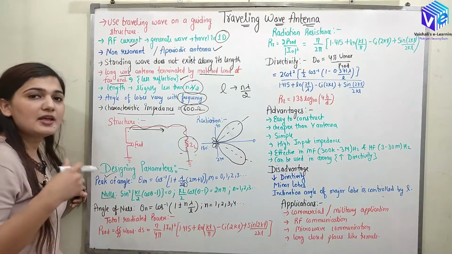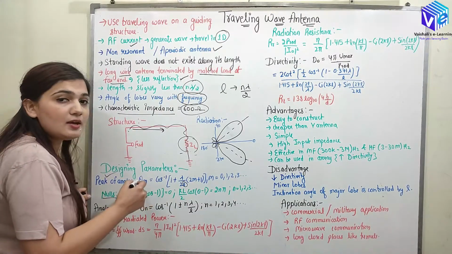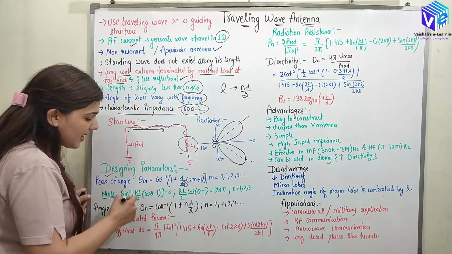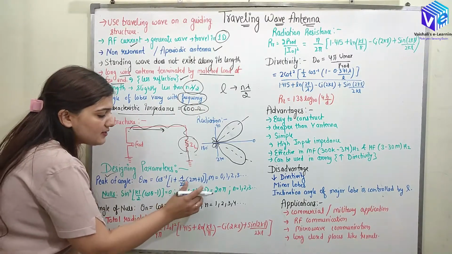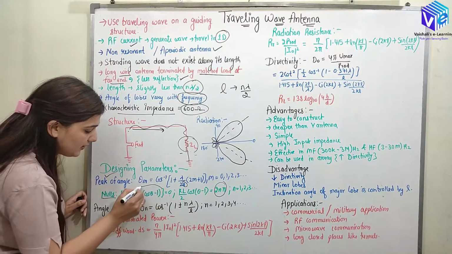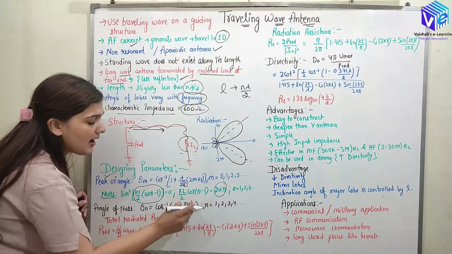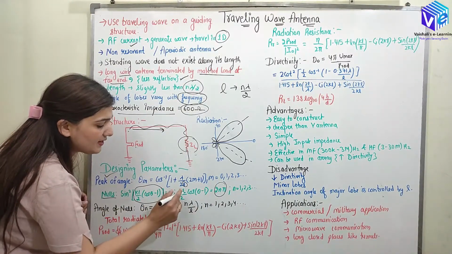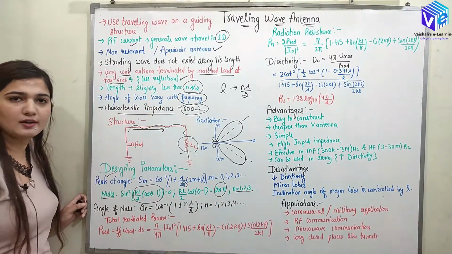Now coming to the nulls. Nulls exist on the condition when sine square of (kL upon 2)(cos theta minus 1) is equal to 0. Sine square is 0 when sine is equal to 0. Sine is 0 when the argument is 2n pi. I can denote this argument as the full angle for the sine, right? So if I put this equal to 2n pi, I will have the sine equal to 0. This condition will be satisfied when (kL upon 2)(cos theta minus 1) is equal to 2n pi, where n is equal to 1, 2, 3 and so on.